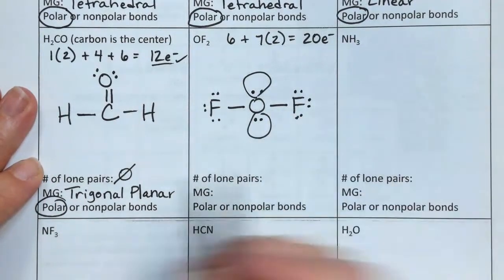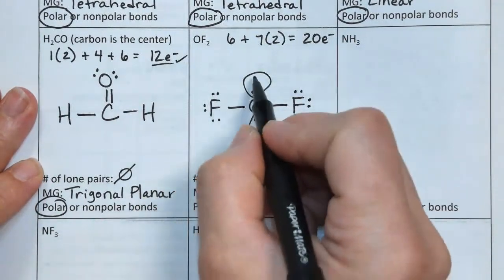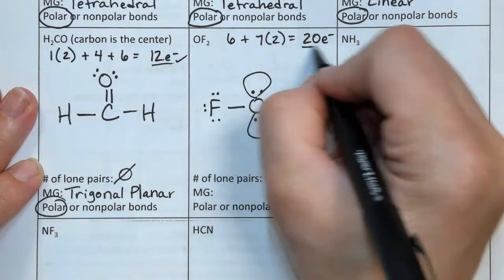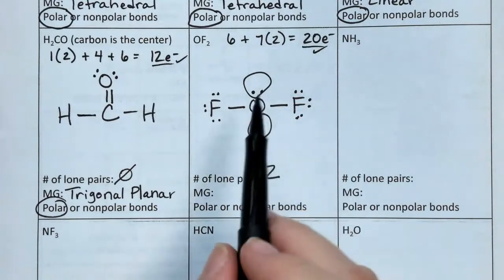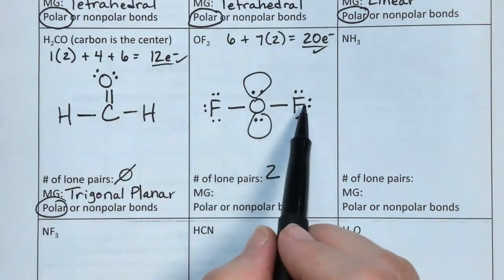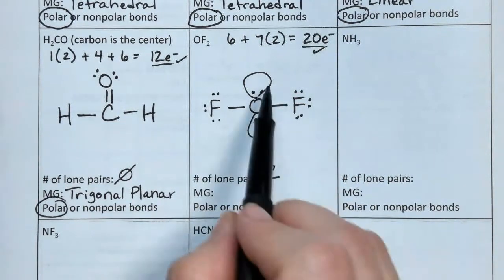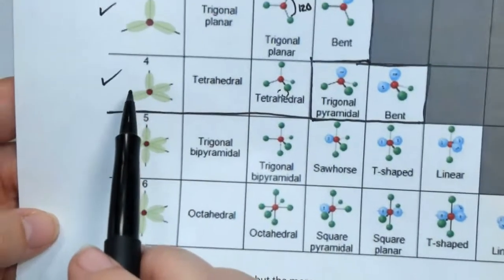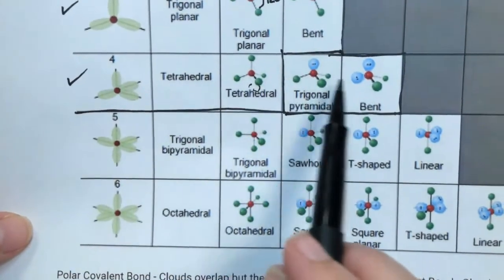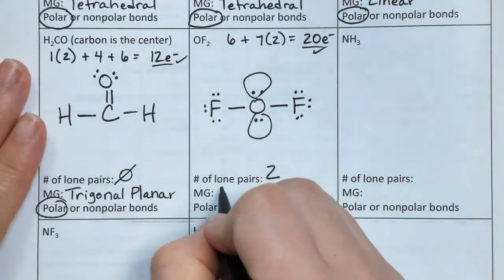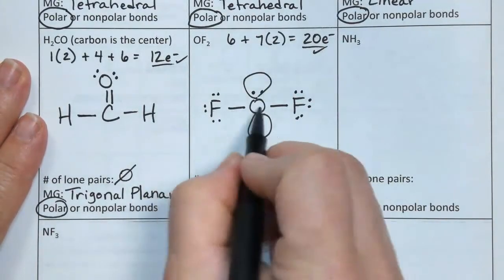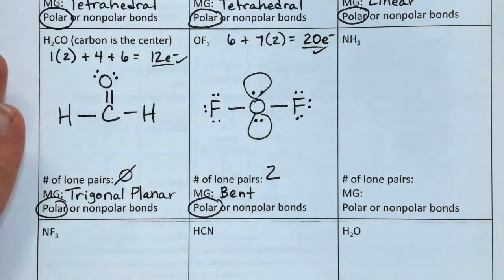Let's make sure our total adds up. We have 2, 4, 6, 8, 10, 12, 14, 16, 18, 20. Total is good. There are 2 lone pairs on the center. If you'll notice, we have 4 things around the center because we count the alien heads. So when you have 4 things around the center and 2 of them are alien heads, it's going to be called bent. So this one is bent, and the bonds are polar between oxygen and fluorine.